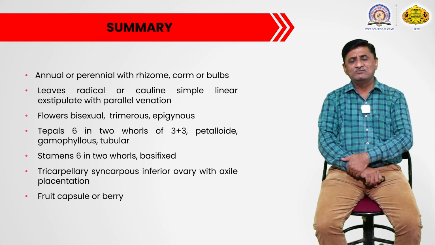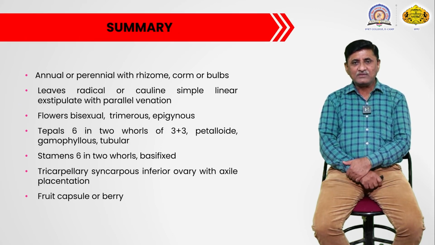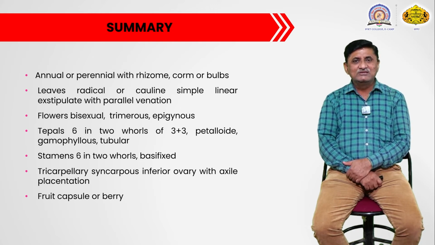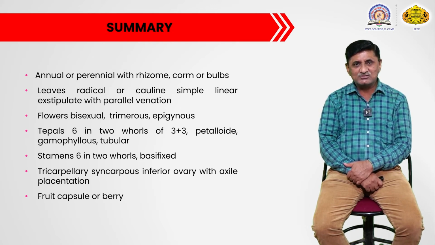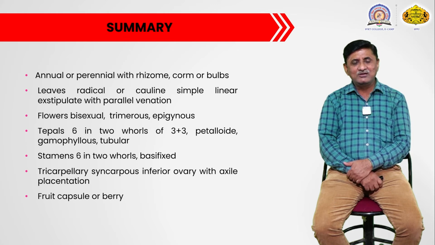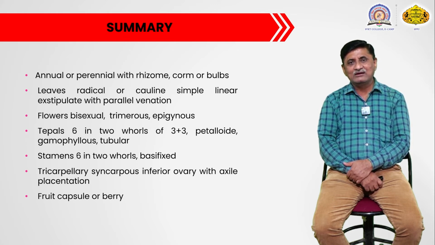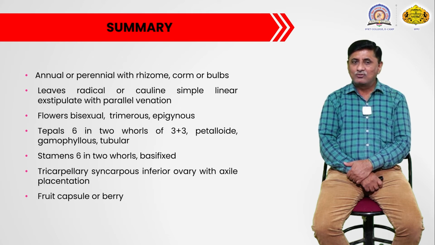Now we will summarize this family again by reviewing some of the distinguishing characters or salient features. As I already told you, the plant may be annual or perennial with an underground rhizome, bulb or corm that can be used for vegetative propagation. Leaves are radical, cauline, simple, exstipulate with parallel venation. Flower is bisexual, trimerous and epigynous in nature.